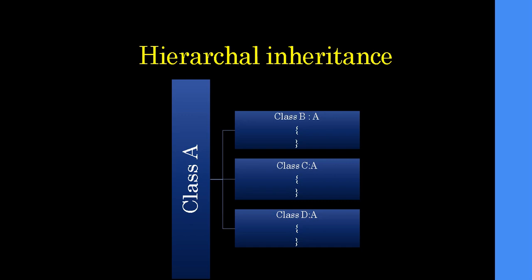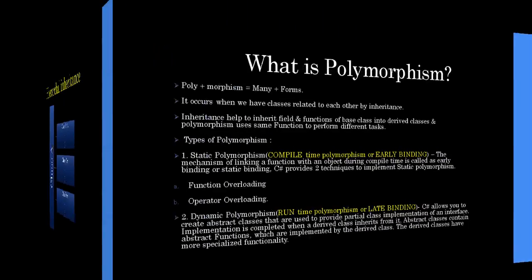So in that case, all these three child classes can redefine functions available inside A in their own manner, and whatever output they want, they can make it happen using hierarchical inheritance. So let's continue to the next topic.